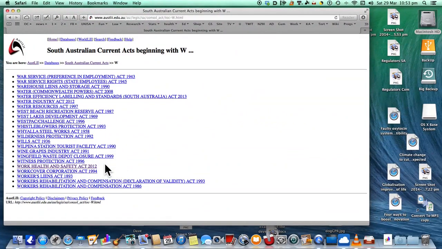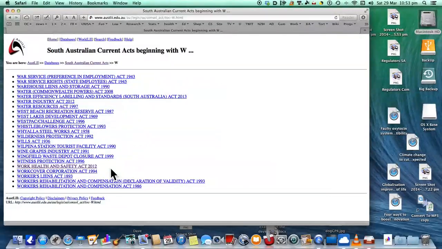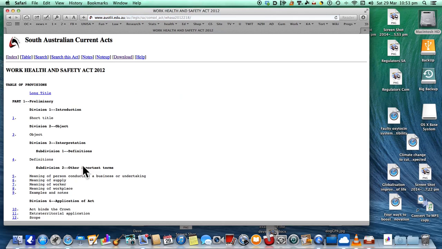Now, obviously it's not 2012 now, it's 2014, but that was the original time that act was created, and it remains with that age, that year on it. So you look for the Work Cover Corporation Act just below it, and you'll see that that's 1994. Now, they've made changes to that act since that, but it's still known as the Work Cover Corporation Act 1994. So this one's a Workplace Health and Safety Act, or Work Health and Safety Act.